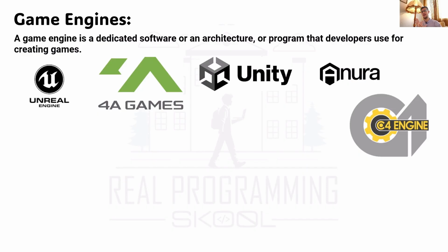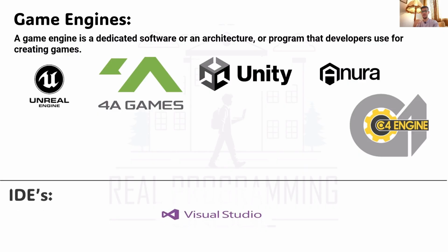So game engines like Unreal Engine, 4A Games, Unity, C4 Engine, all these huge engine applications or operating systems or applications to build games on, like Unity especially, and Unreal Engine. It's huge. When the developer wants to build something like this, they're using C++.